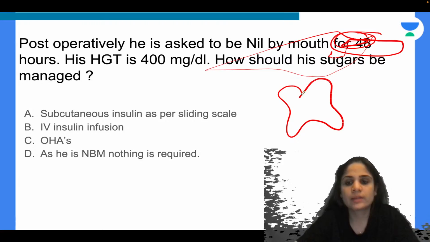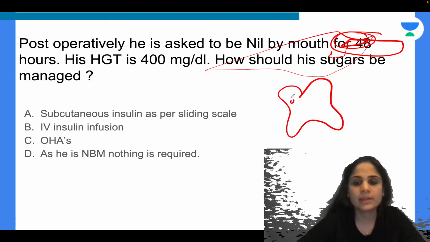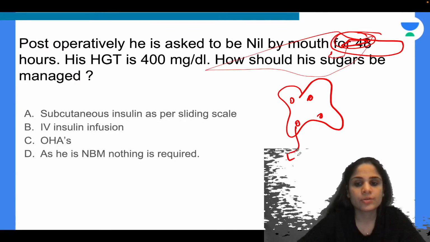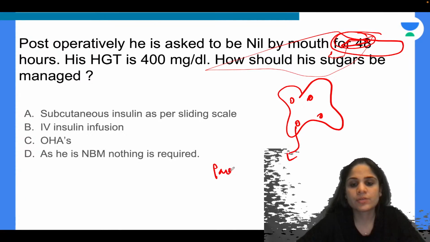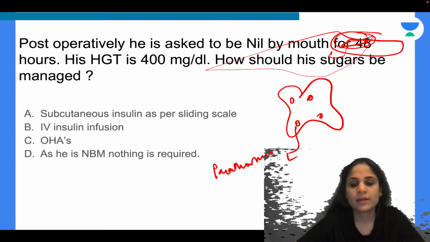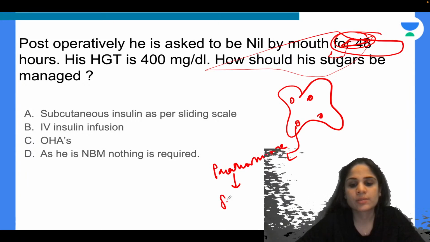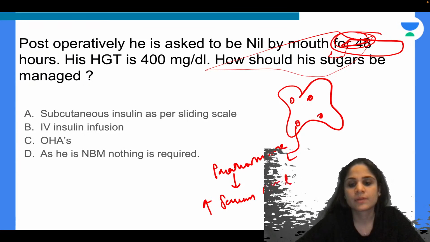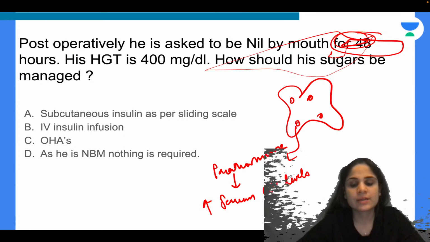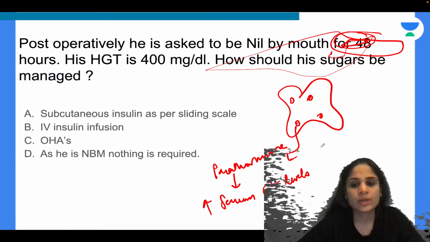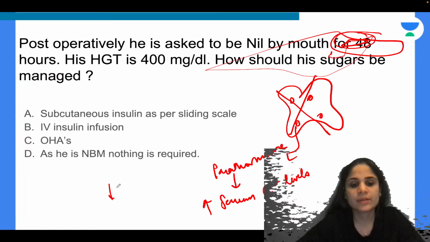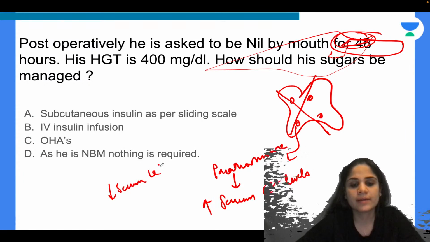So when we are removing the thyroid, we are doing a total thyroidectomy. The thyroid has 4 parathyroids also in it. What do these parathyroids produce? They produce parathormone. And this parathormone is responsible for increasing your serum calcium levels. So when you remove the thyroid as well as the parathyroids, there will be a fall in your serum calcium levels, correct?